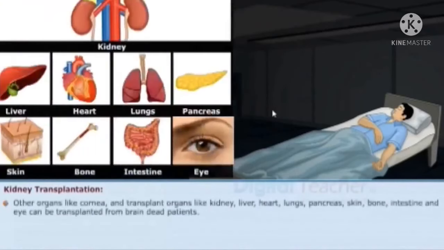Other organs like the cornea, and organs like kidney, liver, heart, lungs, pancreas, skin, bone, intestine and eye can be transplanted from brain dead patients.